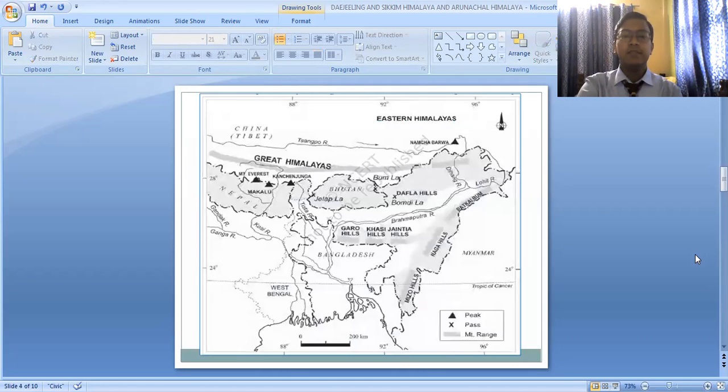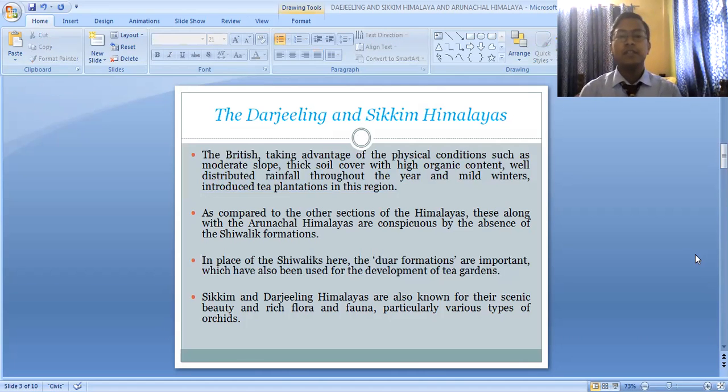Even in the Darjeeling and Sikkim Himalaya, we can find the Nathula Pass, which was a part of the Silk Route, through which international trade was carried out in the ancient period between India and the other countries of the world. So this Darjeeling and Sikkim Himalaya, though very small, is very important because here the highest peak of India, Kanchenjunga, can be found.